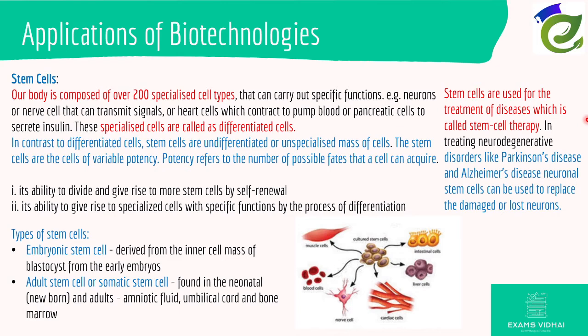It can be used for disorders like Parkinson's disease and Alzheimer's disease, to replace the damaged or lost neurons. Brain cells are the most vulnerable cells. Thus, since stem cells are able to implement and mimic the nerve cells, they can be used to replace damaged or lost nerve cells.